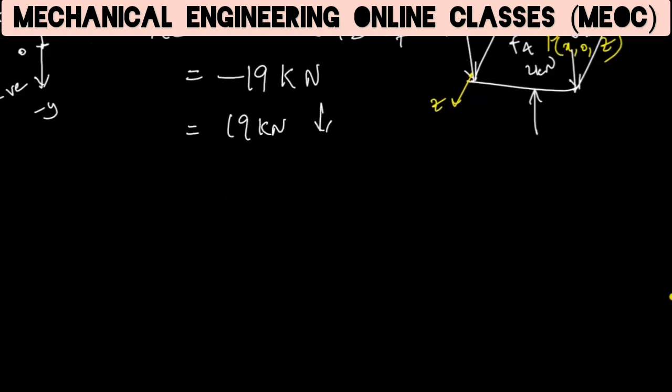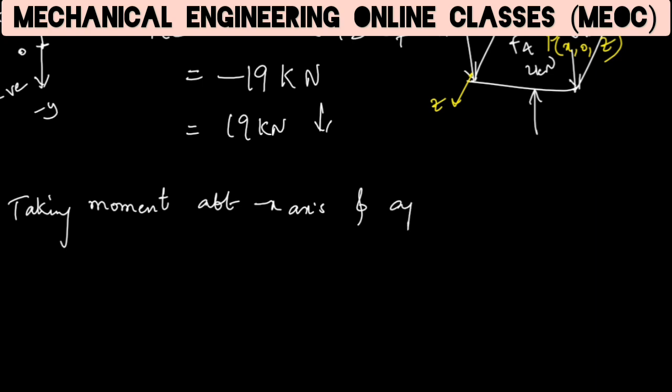Let us take moments of all these forces about, say, the x axis and apply Varignon's theorem.